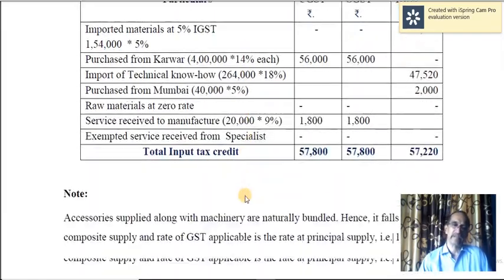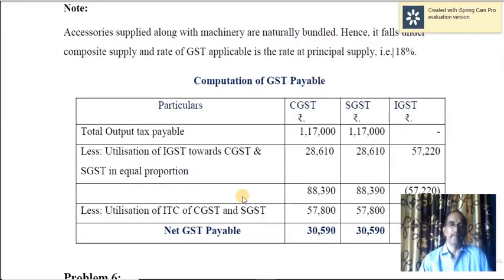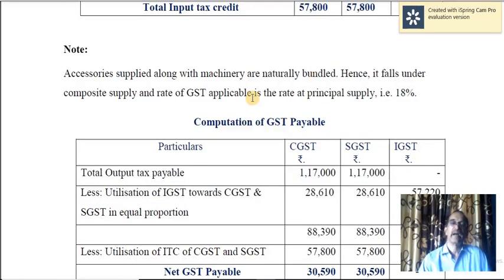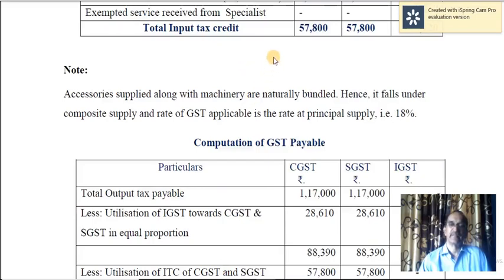Now let us see the net tax payable. Output tax, as you understood, CGST 1,17,000, SGST 1,17,000, and input tax credit is CGST 57,800, SGST 57,800 and IGST 57,220.